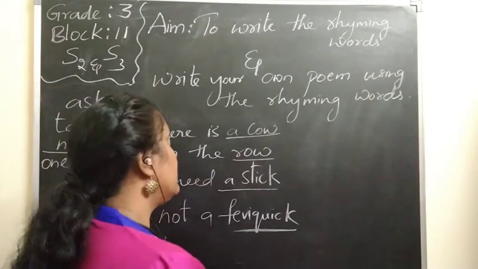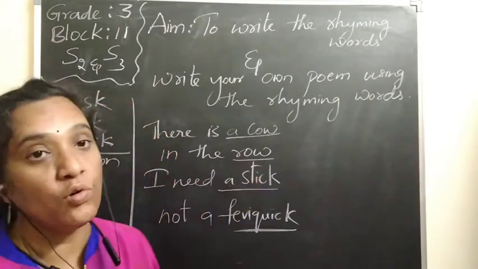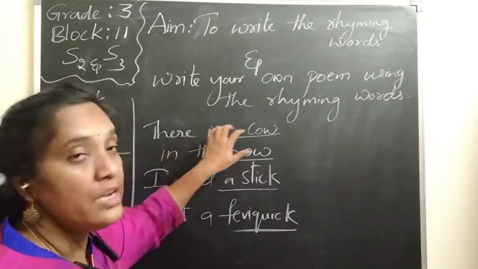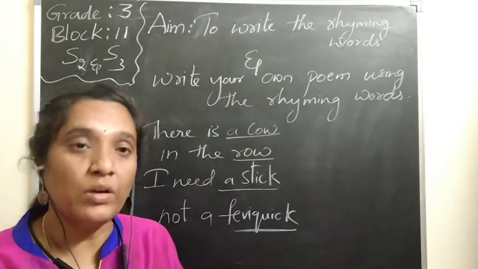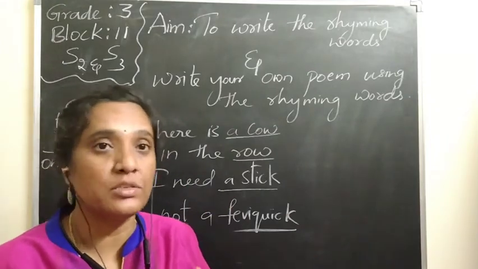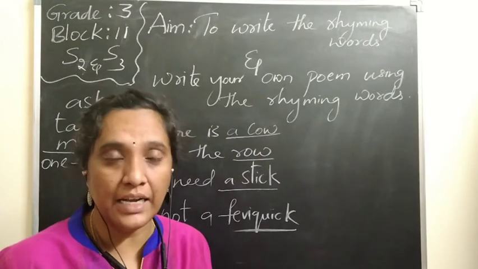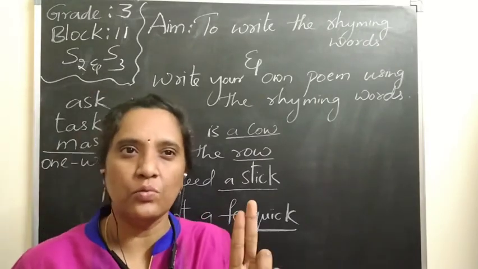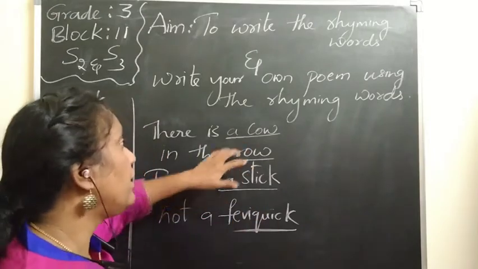Similarly, I can say something else I need. What do I need? Based on what we need and what we don't need, what is there and where it is, we want to think about some things which we can guess about, and based on them we want to find the rhyming words, any two words. So these are the things where they can be.